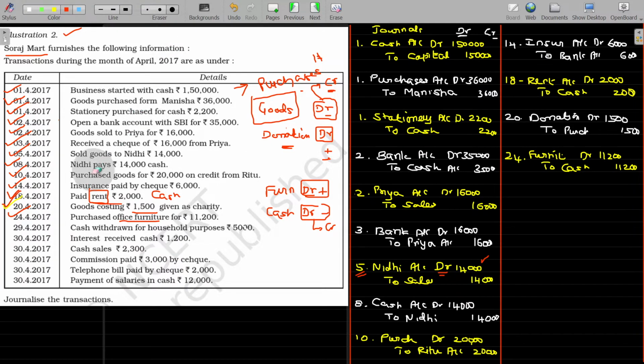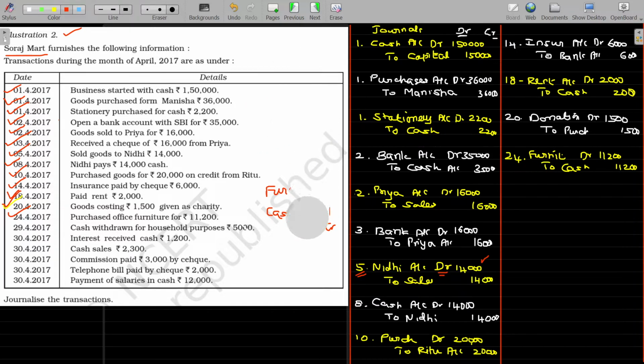Let's move on to the next transaction on 29th. Okay. Cash withdrawn for household purposes. So we have two aspects. One is cash, another one is drawings. Whenever the owner brings cash to the business, the owner is named as capital. Whenever the owner takes money for his own purpose, then it is always named as drawings. You should not have any confusions.